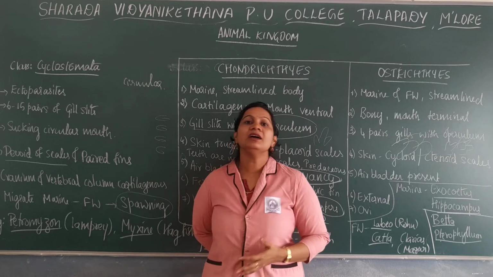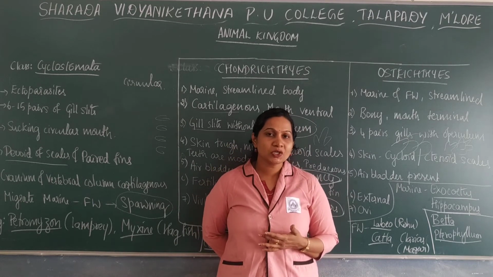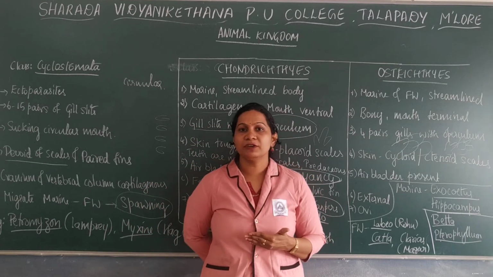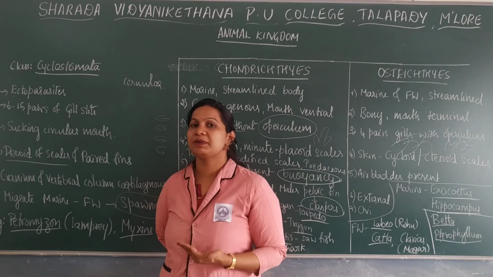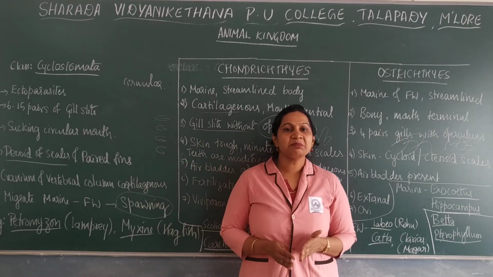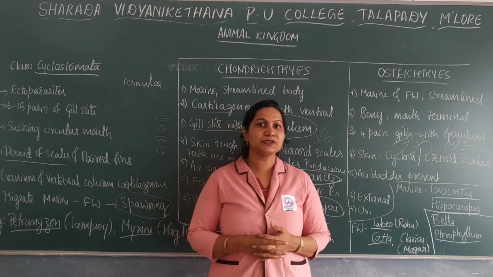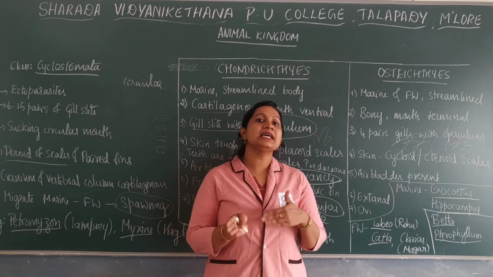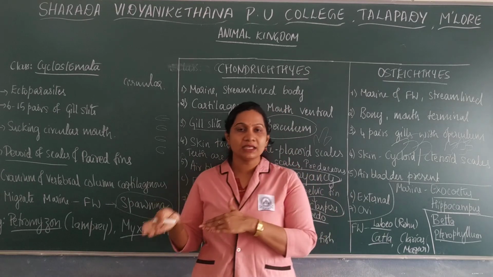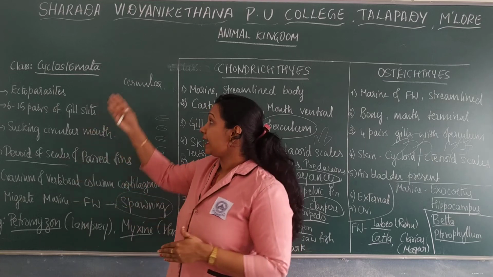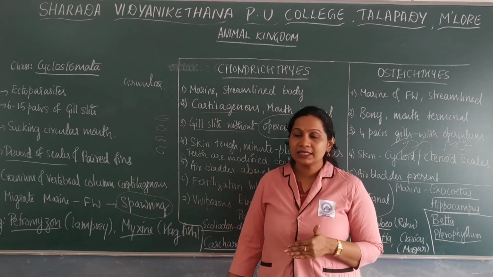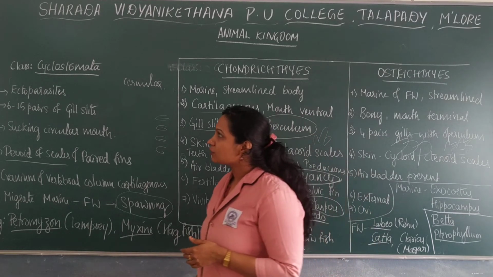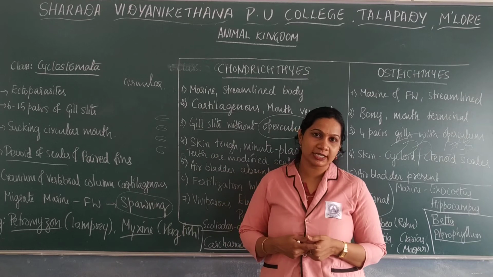The members of Vertebrata have a notochord in the embryonic stage, which is later replaced by the vertebral column. The Vertebrata members are further classified by the presence and absence of jaws into Agnatha, with absence of jaw, and Gnathostomata, with presence of jaw. Agnatha consists of one class, Cyclostomata, whose members have a sucking, circular type of mouth.